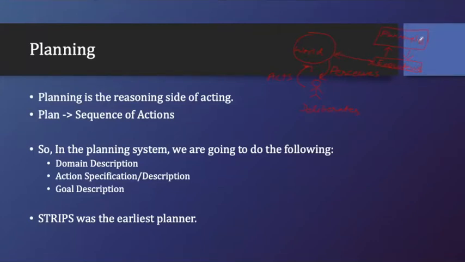So what we have added here is the planning system. Now we have the world, the agent will perceive something, and based on that it will deliberate, find some understanding and act on it. But here we add a planning system apart from that, so that whatever action it takes based on the planning, it will execute those particular actions in the world.